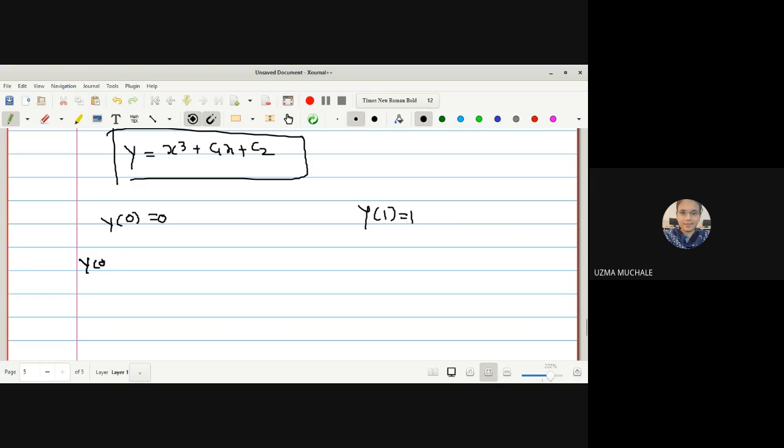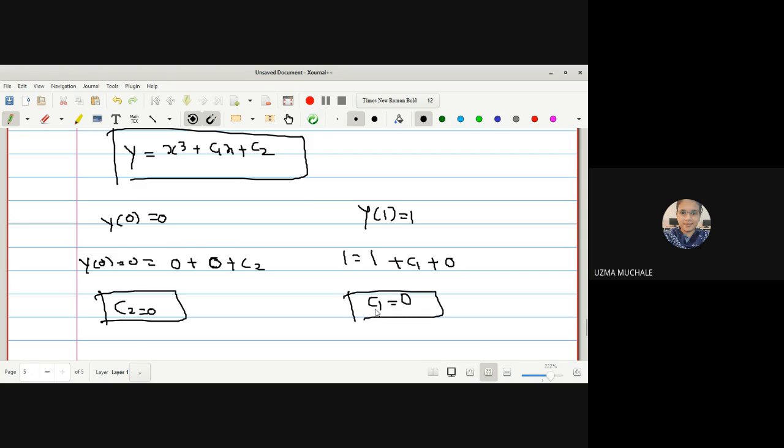We get y of 0 is equal to 0: 0 cubed is 0, c1 into 0 is 0, plus c2. So you get the value of c2 is 0. Y of 1 equal to 1 means 1 cubed, 1, plus c1, and c2 we already got as 0. So the value of c1 is also 0. Is it okay?